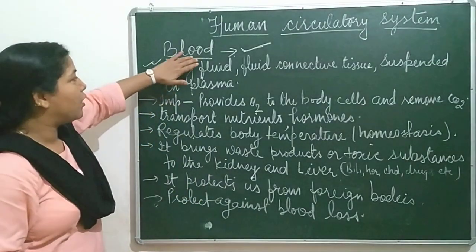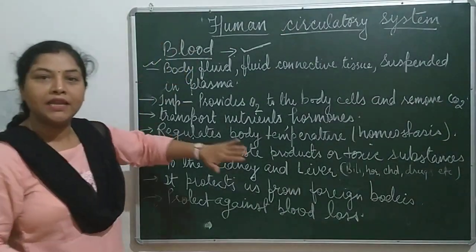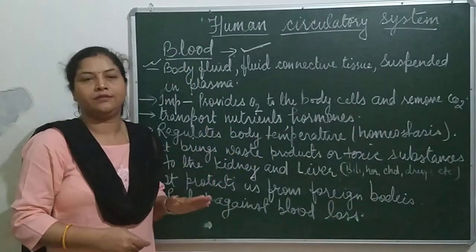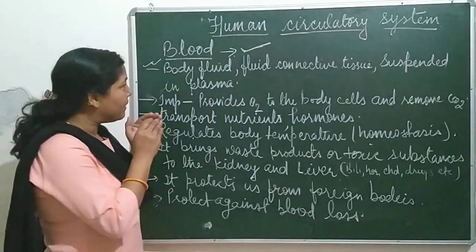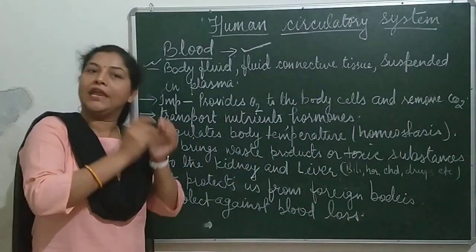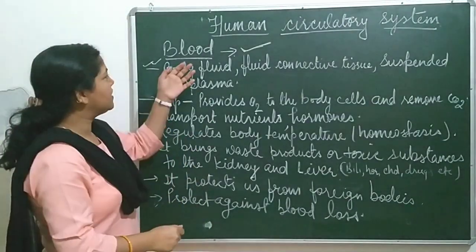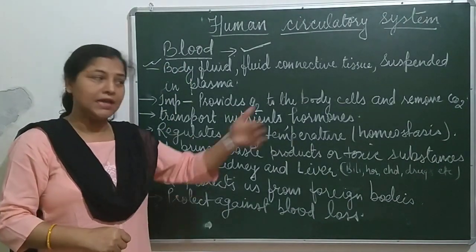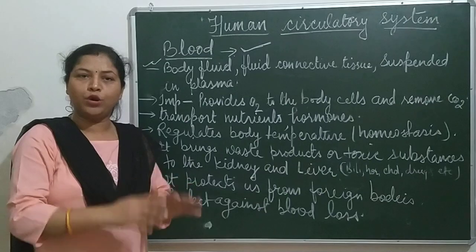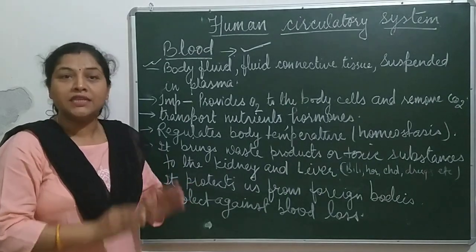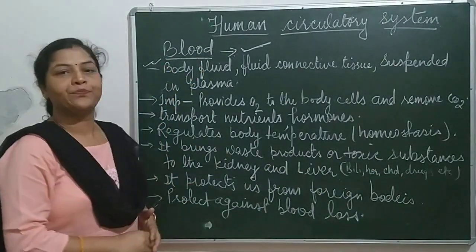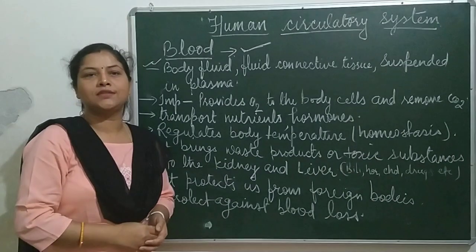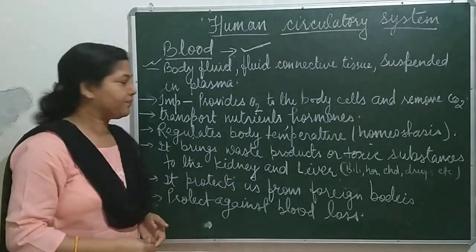It is responsible for maintaining the body temperature. The maintenance of body temperature in any condition, against external change, is what is known as homeostasis. If body temperature is maintained, this is done by this blood. So this process is known as homeostasis.